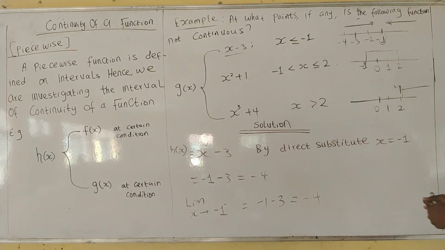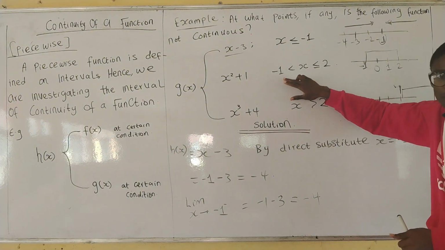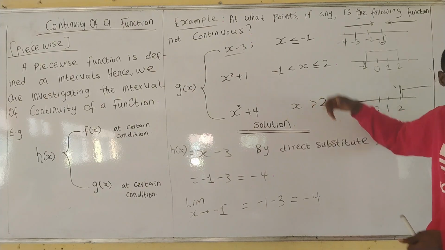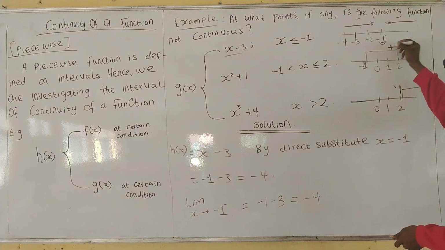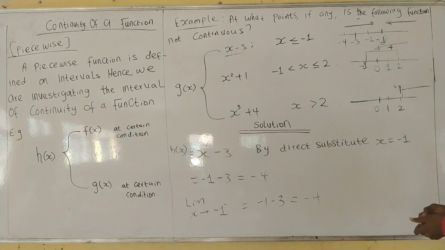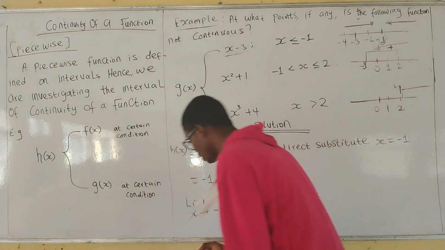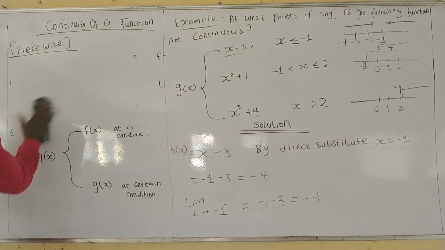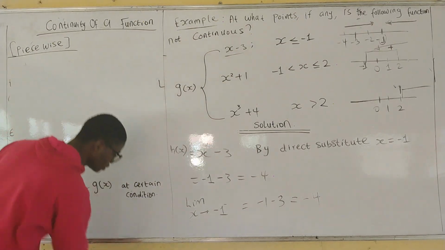Now, in this case, we have -1 less than or equal to this, abi? Less than this thing. So if I ask you now, where is x approaching -1 from? It's from the positive side. Check it now. It's coming from the positive side. So we will not take the limit as x approaches -1 from the negative here.